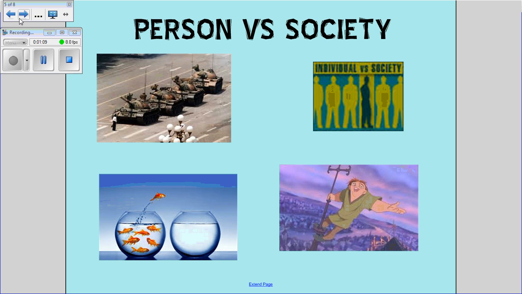Take another example from Disney. In The Hunchback of Notre Dame, Quasimodo struggled against society's views that he was too unsightly and unattractive to be part of normal society. His struggle was between the societal assumption that only beautiful people are allowed in public, and he had to be hidden away in the bell tower of a church.